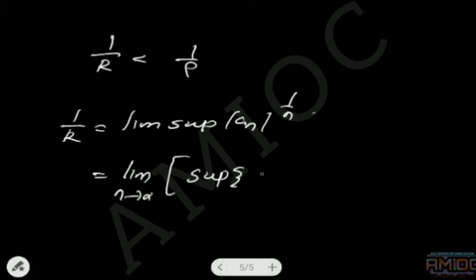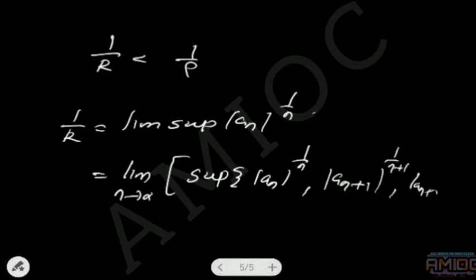We have 1/r is less than 1/rho. 1/R is equal to limit sup |a_n|^(1/n), and 1/rho is a quantity greater than 1/R, and the limit supremum of a sequence is defined as the limit of the supremum of the set {|a_n|^(1/n), |a_(n+1)|^(1/(n+1)), |a_(n+2)|^(1/(n+2)), and so on}.